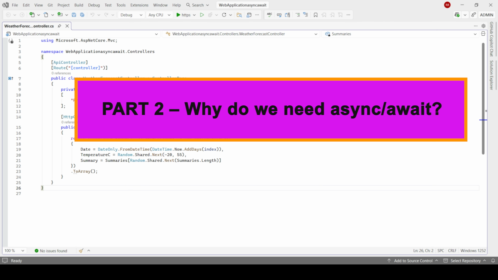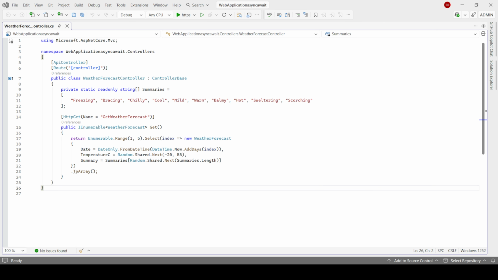Why do we need async await? Suppose your program is calling a database or API. That work takes time. If you use normal code, the program will stop and wait. Yes or no? Your app becomes slow, your website hangs, your UI becomes not responding. But if you use